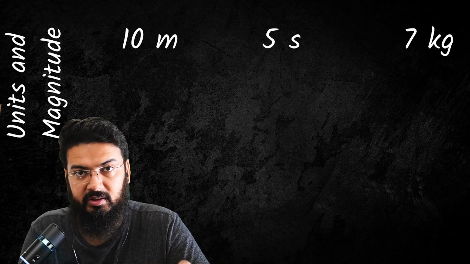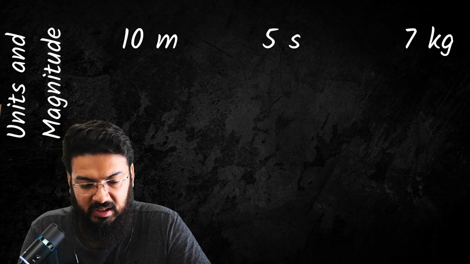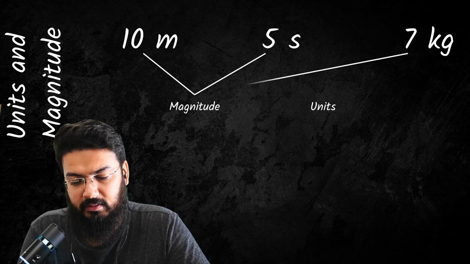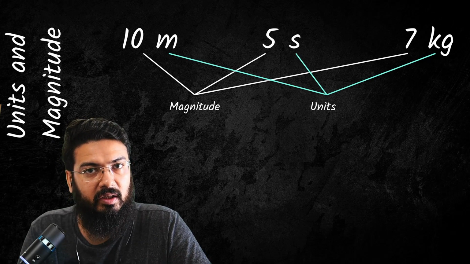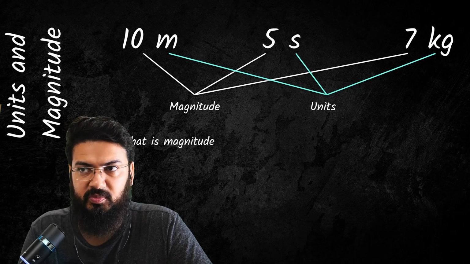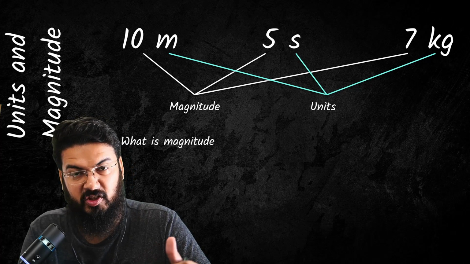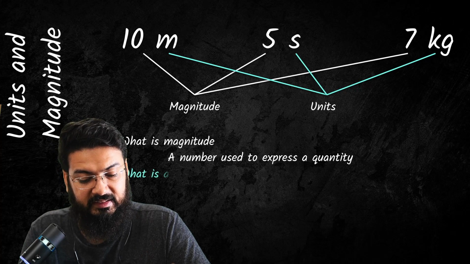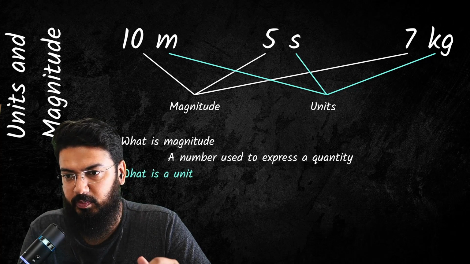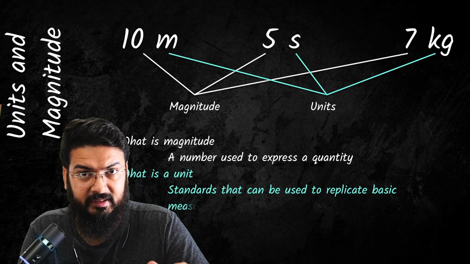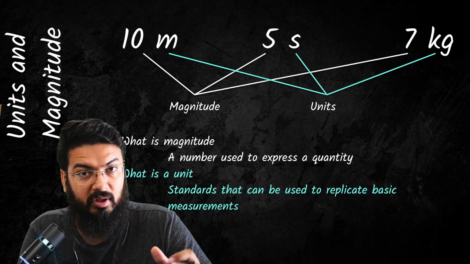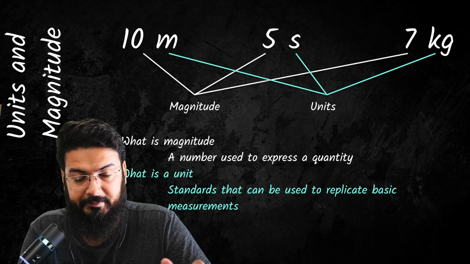Every physical quantity that you are going to measure, let's say, for example, you have 10 meters, 5 seconds, or 7 kilograms. The 10, the 5, and the 7 are your magnitudes. The meters, the seconds, and the kilogram are the units. Now, what's a magnitude? A magnitude is basically a number that's used to express your physical quantity. And then what is a unit? A unit is basically a standard that can be used to replicate basic measurements. I hope that so far everything is clear.